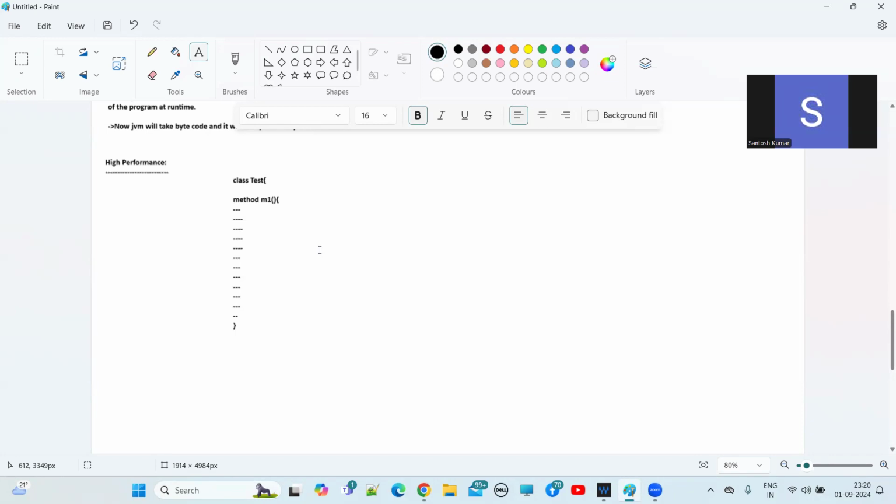After that, if the dot class file is valid bytecode, who will verify it internally? Already we saw, right? The bytecode verifier. Yes, this is a valid dot class file. Then the JVM will start to execute this bytecode. So internally, what will it do?